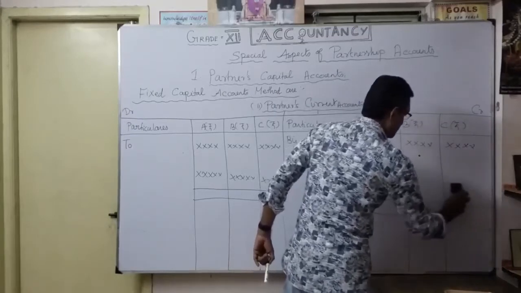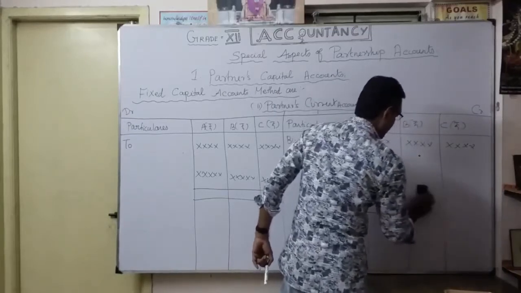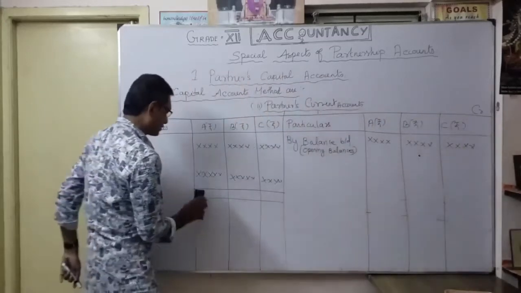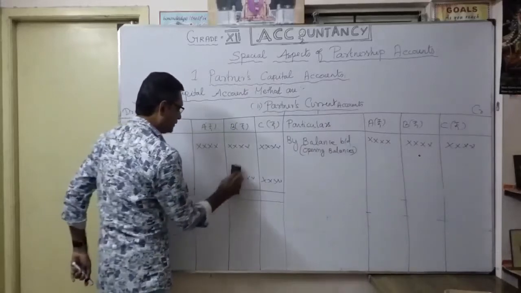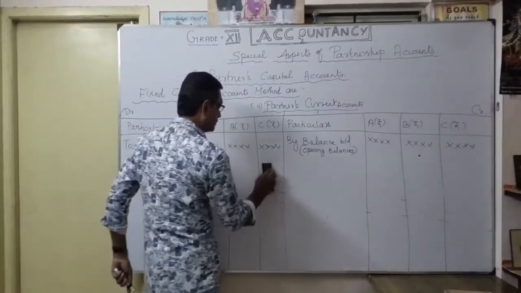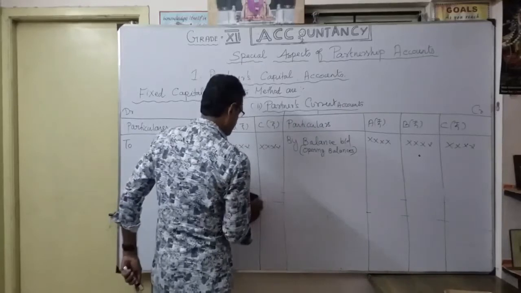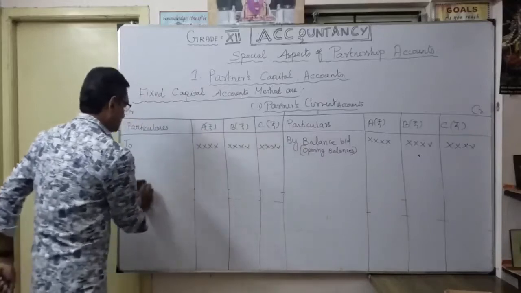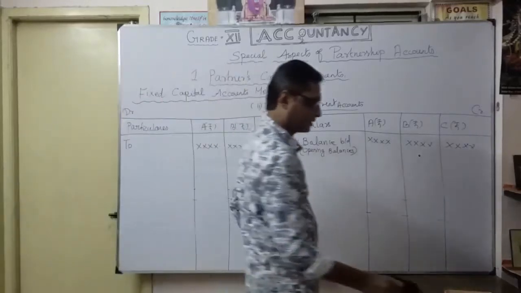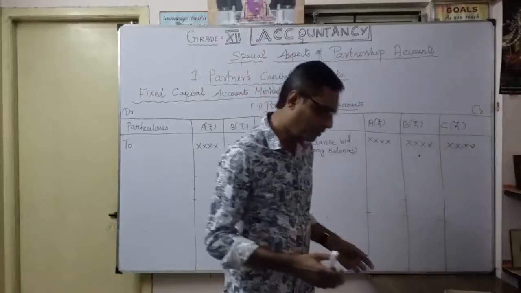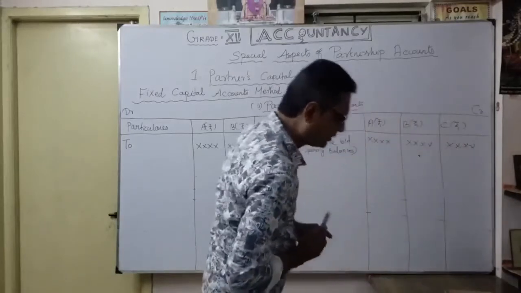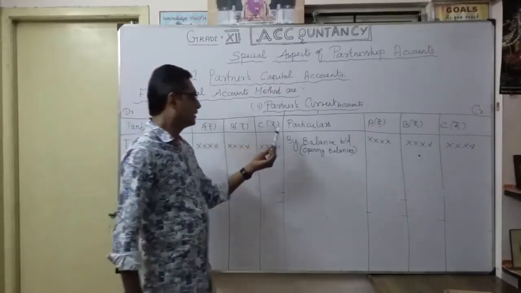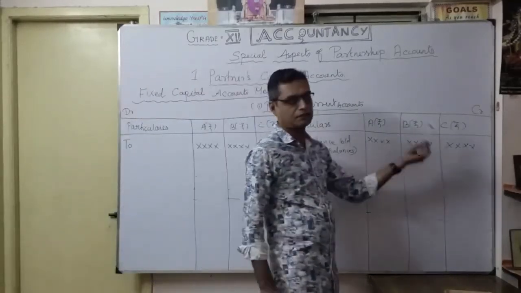In the current account, we will discuss all the remaining transactions except any capital introduction or any drawings. Those are the entries you are going to pass here. Understood? That's your partner's current account. So first one, as usual, suppose any balance is available from the previous year, again balance brought down as a current account.